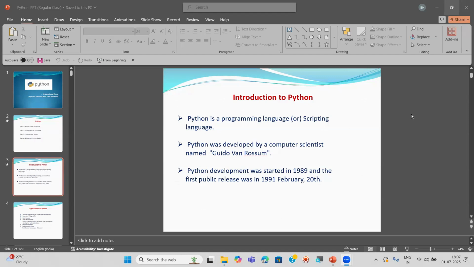That is the purpose of programming language. So I repeat once again: programming language is used to write the programs to develop the software or applications. Real-time software or applications we can design using the programming language. That is the purpose of programming language.